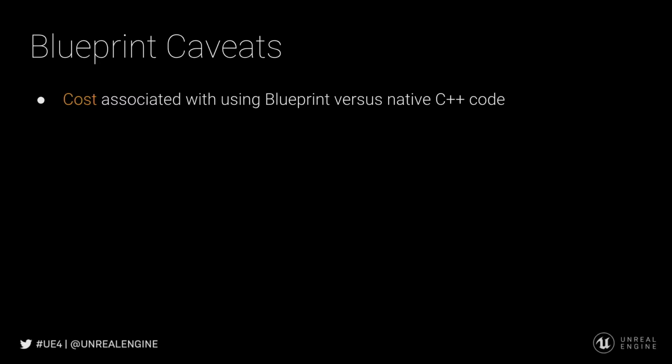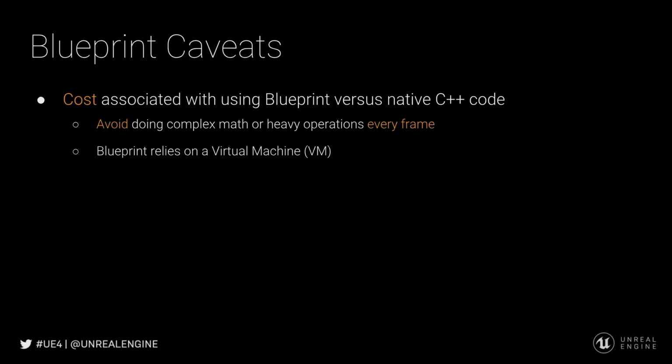One of those is that there is a cost associated with using Blueprint over C++ code. I don't want you to get too concerned with this just yet, but do know that there are certain things that will impact your game or application's performance more than others if they are done in Blueprint. For example, doing a lot of complex math or heavy operations on every frame, you may want to move this to C++ code, as Blueprint runs in a virtual machine to translate your Blueprint nodes into native C++ code, and that's where the cost is incurred.